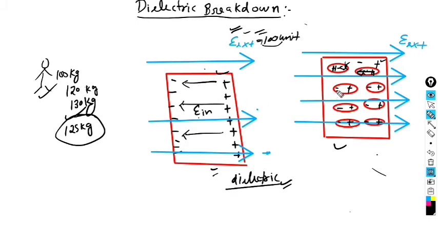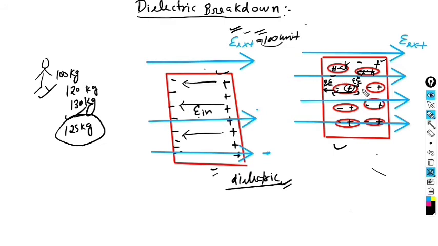Just think that this minus charge is experiencing a force of QE in this direction, and this plus charge is experiencing a force in this direction. This particle is not in a relaxed condition, it is in a stress condition. Some force is applied on the right hand side, 100 kg, and some force on the left hand side, say 100 kg.